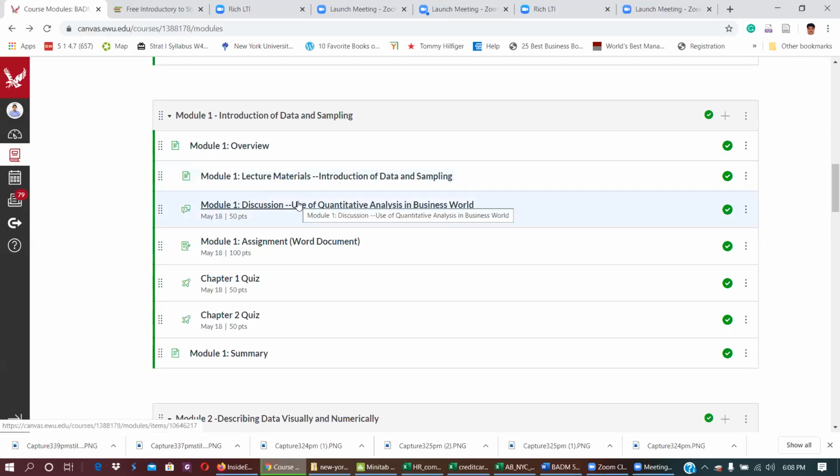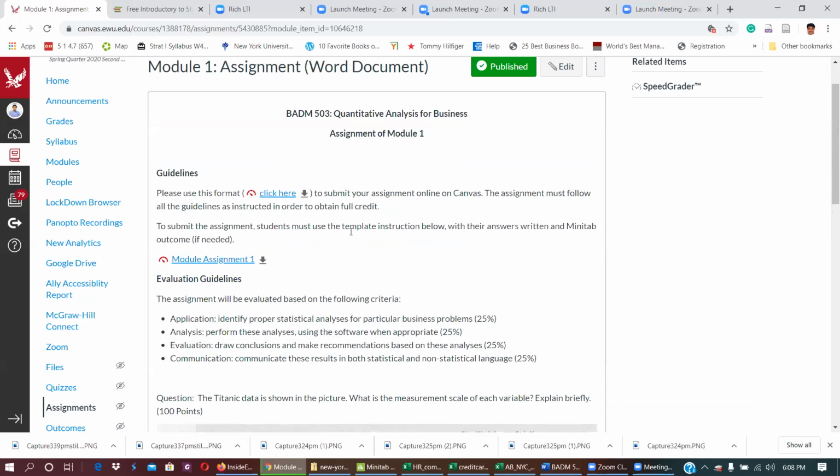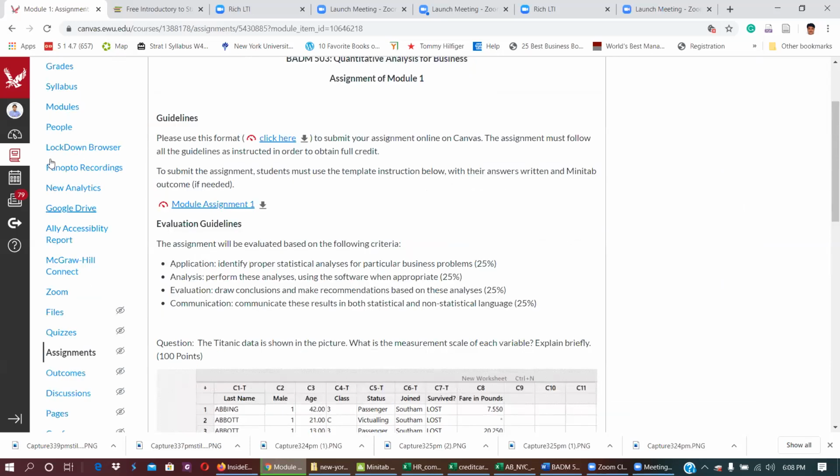If you keep doing this every week, six discussions are there. Then the assignment, this is the Word assignment, which you have to submit in a Word document. You do your analysis, you do your assignment using the Minitab application, put everything in Word and upload it here on Canvas.